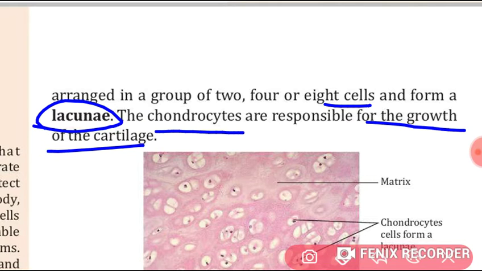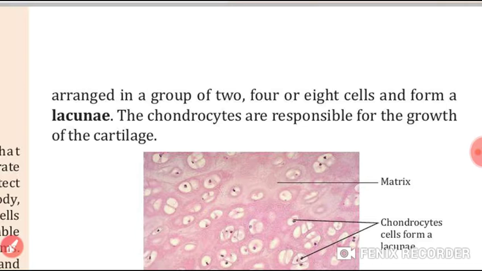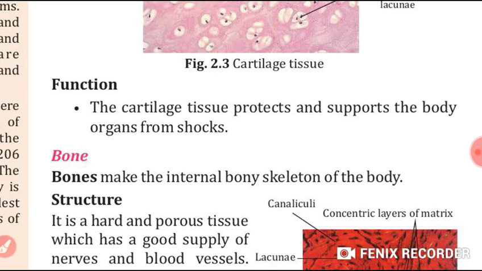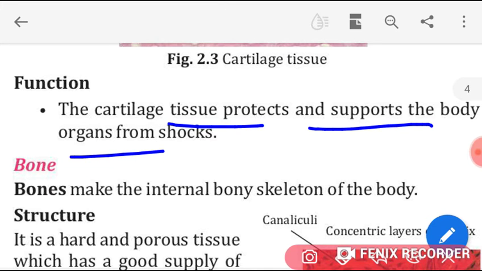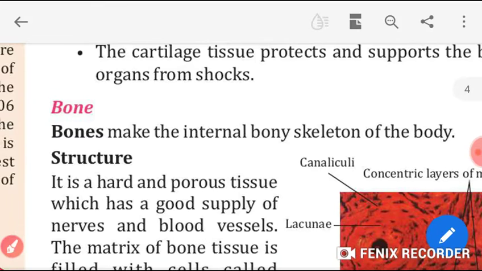Understood? So underline this point, what is the chondrocytes responsible for? They are responsible for the growth of cartilage. Okay, students. Now the functions we will see, as I have told you before also, that the cartilage tissues protect and support the body organs. Okay, now we will talk about the bones.